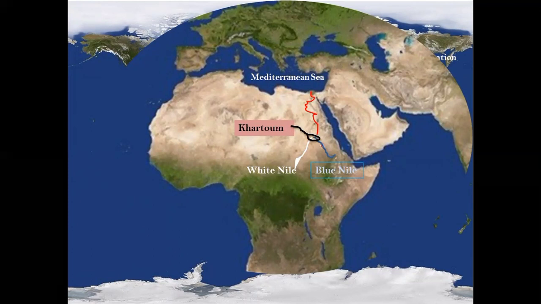And meeting at the Khartoum. We have the Blue Nile on the eastern side, and then from the western central part of Africa we have the White Nile river system that meets at Khartoum and flows on the northern part of the African continent till the Mediterranean Sea. So these are the two most important rivers which we need to remember when we talk about the Egyptian civilization. And we know that the river Nile is one of the longest rivers in the world.